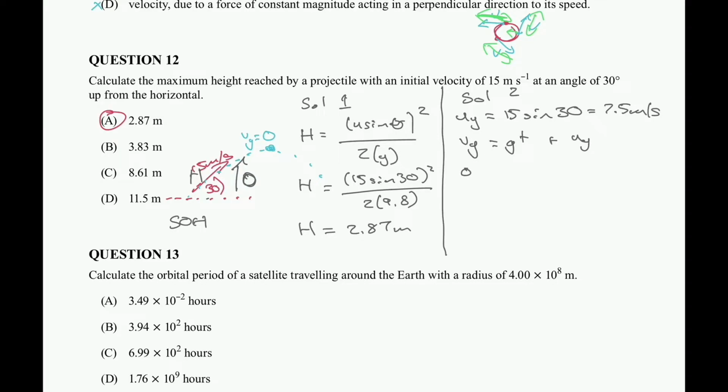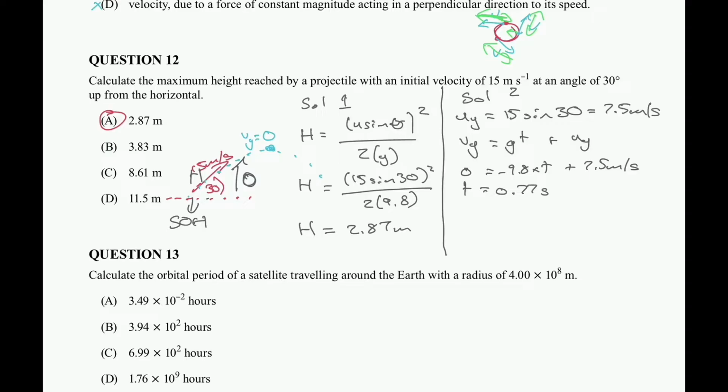I set it equal to 0 because I want to know the time it takes to get to that point. g is negative 9.8 multiplied by t, plus our 7.5 meters per second. Gravity is negative 9.8, acting downwards, and my initial velocity is acting upwards, so it has a positive value. When you're working with these questions, make sure you assign the appropriate positive or negative value, because that's the direction quantifier.